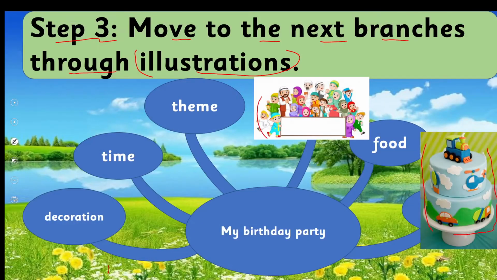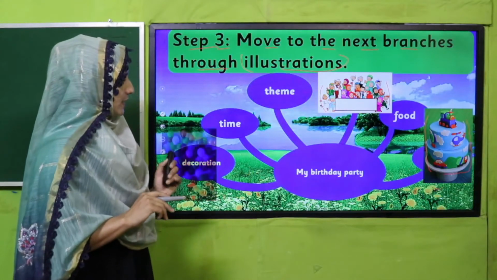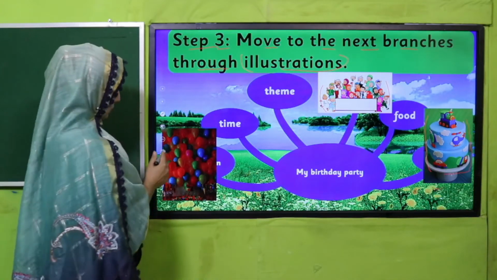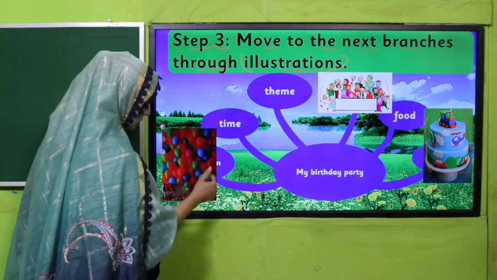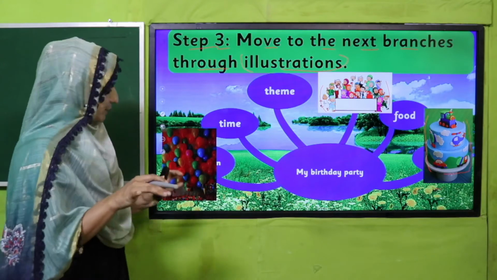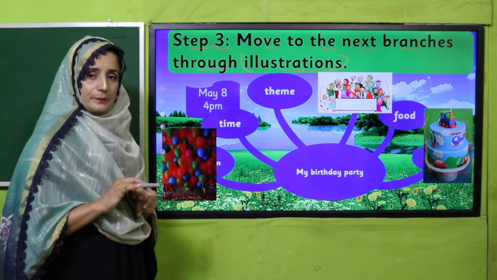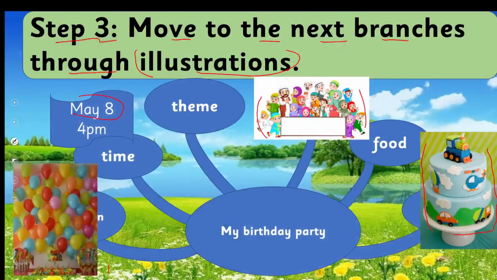Next, guests, to whom you will invite in your birthday party. And next is decoration. How you are going to decorate your birthday party and the room where you are celebrating. So through different balloons, see there. And what will be the timing? Like the month, 8 May at 4 p.m. So this is the time. Now we have given illustrations.